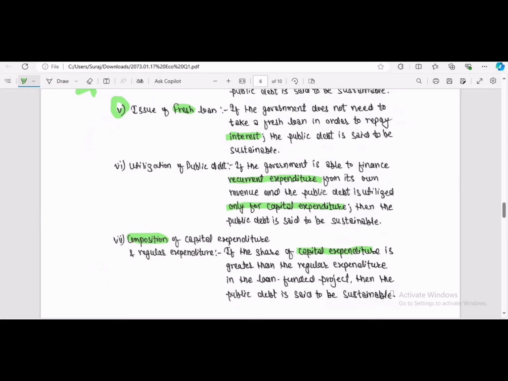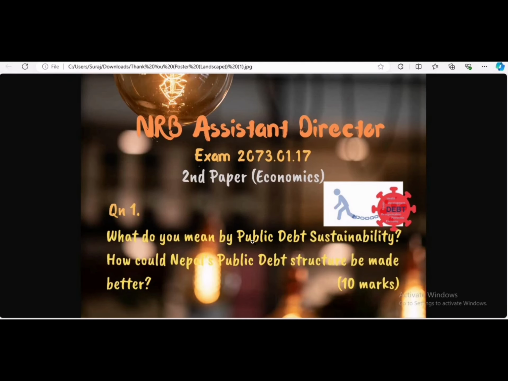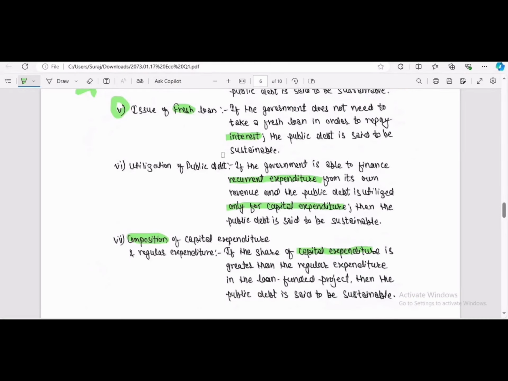Here we cover the question of what do you mean by public debt sustainability, and it must carry the weightage of 5 marks. So in how many pages do we solve the answer? We solve the answer in around 1.5 pages.